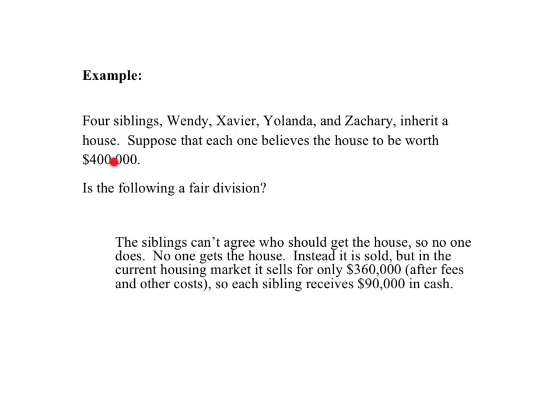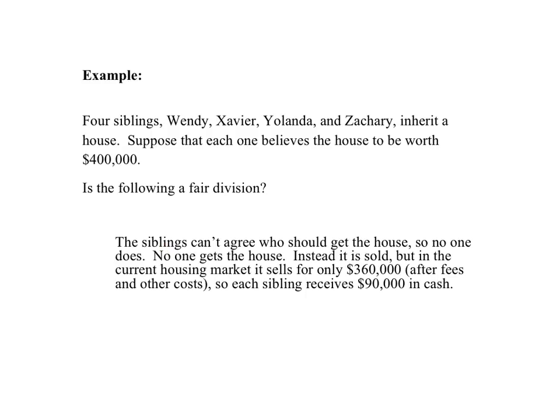So $400,000 cash versus the house, that really would be an impossible choice to make. They really would be equally valuable to her. That's what we really mean by worth $400,000. So that's true of each of the siblings, and we can then ask whether the following is a fair division. Imagine, this is not so hard to imagine, the siblings can't agree who should get the house.